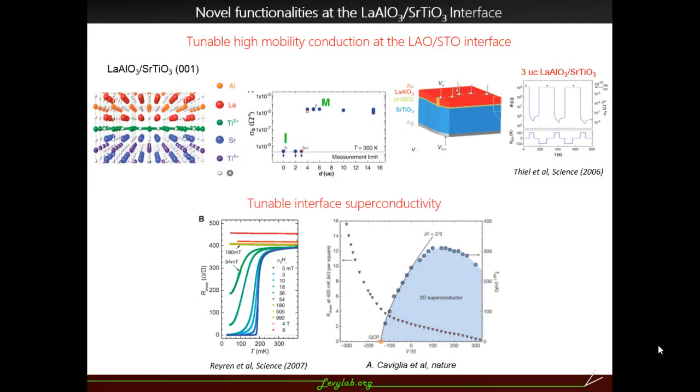A brief introduction to the LAO-STO interface system. As most people in the room know, it has a very sharp metal-insulator transition at about 3 unit cells, where when we grow LAO above 3 unit cells, the system becomes conducting at the interface. The 3 unit cell LAO-STO can be tuned by applying a back gate, which can switch it from insulating to conducting state and vice versa. Another interesting property of the interface is a tunable superconductivity at about 300 millikelvin, which was further shown to be gate tunable.